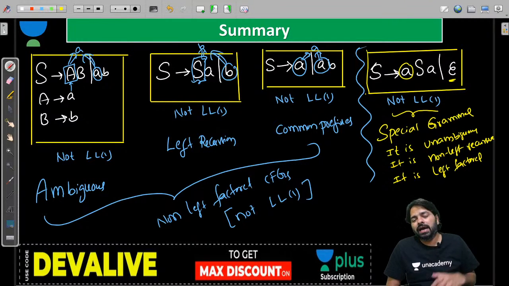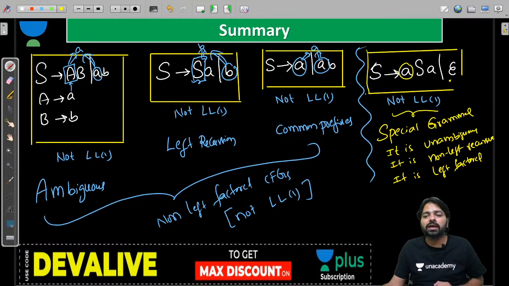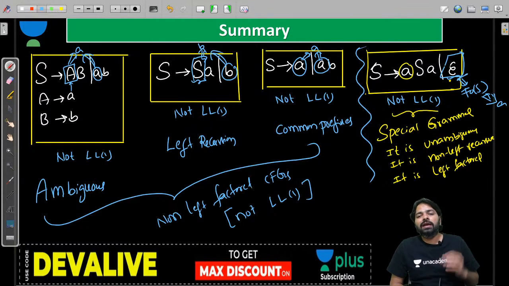The reason is it has some other concept inside which is hiding. Because of the null production, you are not able to see there is another production which is going to derive A as its first terminal. Here also A is coming as the first, but you can't see that. The theory fails to explain why A is coming in place of epsilon. Why? Because whenever epsilon is there, we always compute the follow of S. When there is a follow of S, small a comes. That means here also A is there. But you can't see it through the left factored concept or other grammars, guys. So this is a very special concept in LL1 grammars.